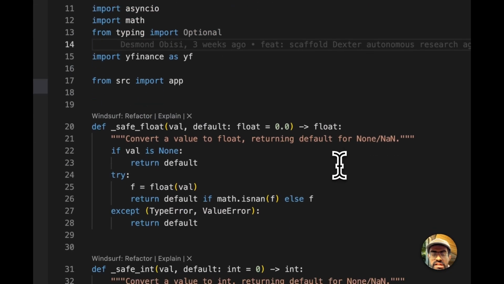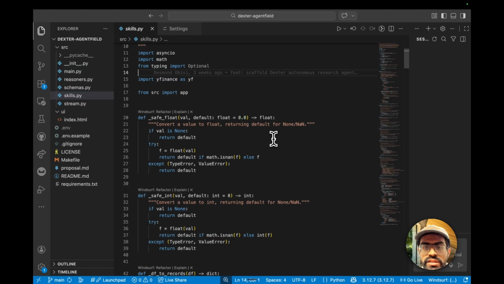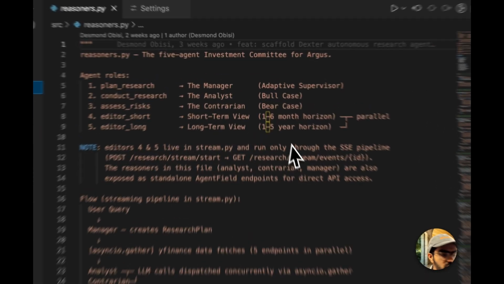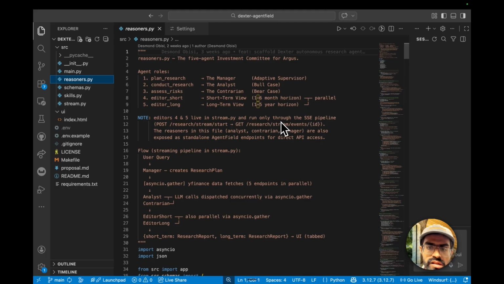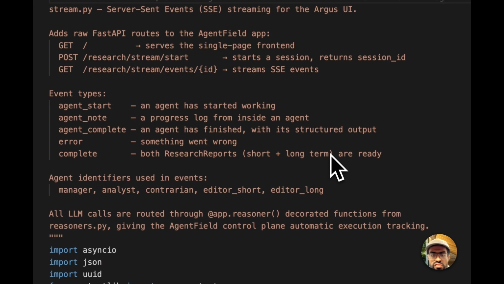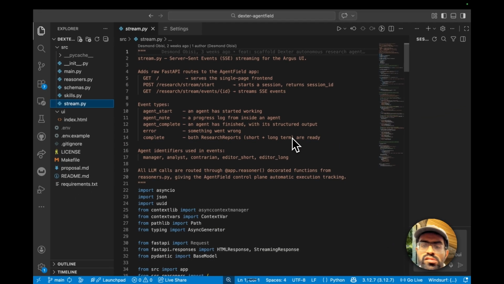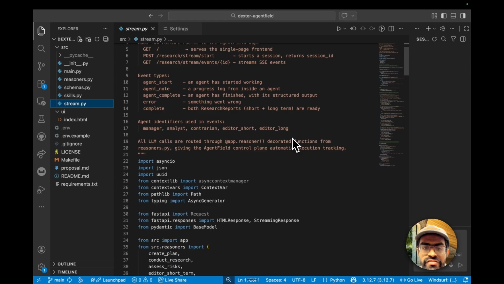Next, we have the skills. These are deterministic functions that run as independent callable microservice endpoints and can be invoked directly by reasoners or by other services. Let's also explore what exactly reasoners are. These are AI-guided decision functions that orchestrate skills and the other agents, combining the model's judgment with typed schemas to create guided autonomy. And finally, we have the streaming infrastructure, which is a custom server-sent events layer that pushes typed AgentField nodes and events over HTTP so that any front end can subscribe for real-time agent progress.